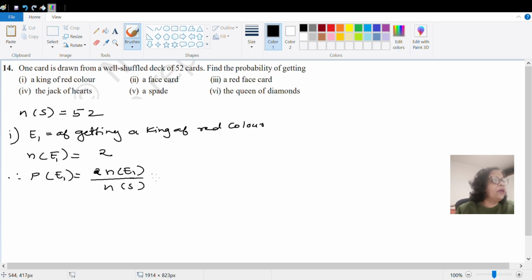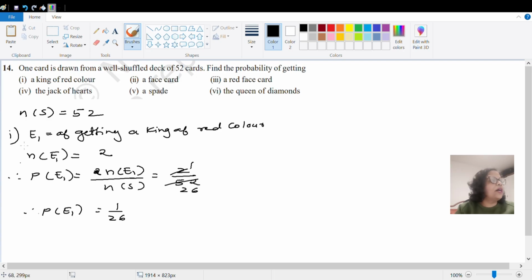That will be 2 by 52. Now remember one thing, dear students, you cannot keep this fraction as 2 by 52. If it is reducible, you have to reduce this. It will become 1 by 26. So the first question's answer is 1 by 26. I hope you have understood this.